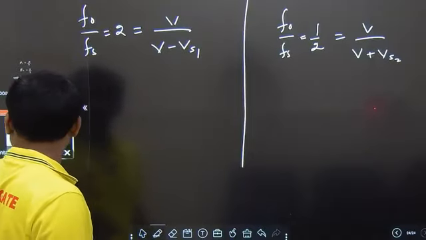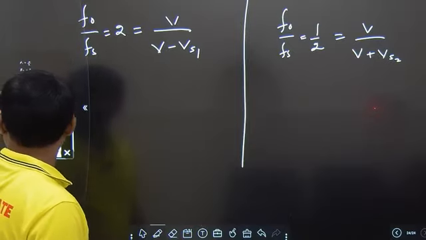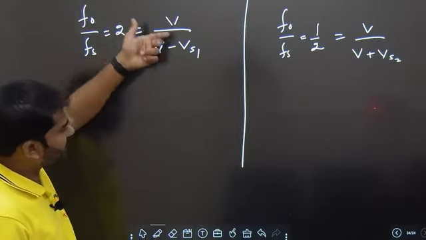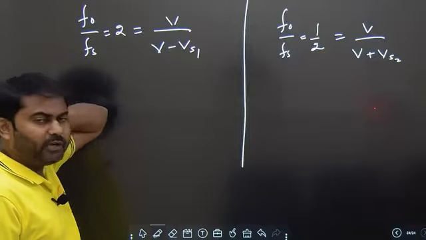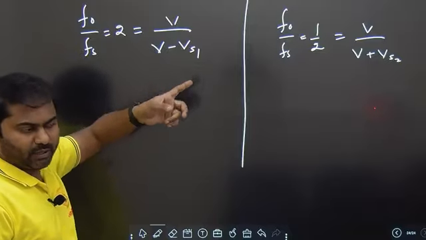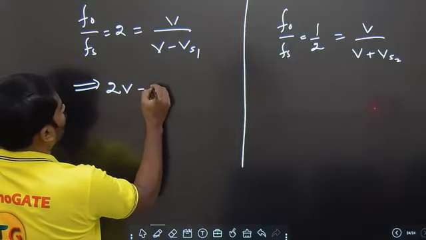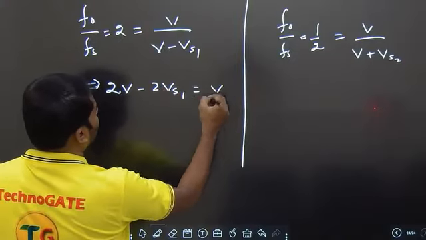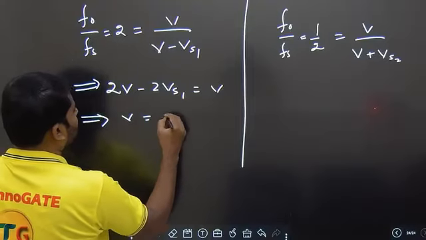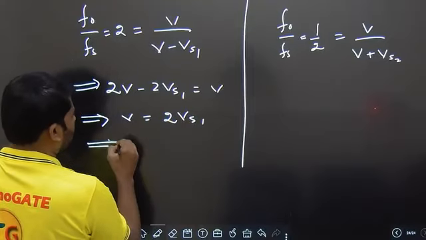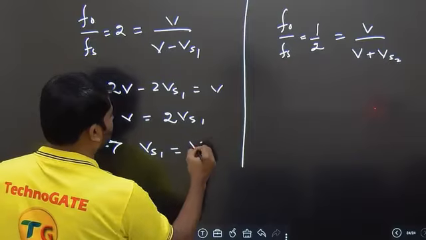Did they give us the value of the velocity of sound? They are asking us to use the letter V only, and we need to get the values of the velocities of the sources in terms of V only. If you simplify here, 2V minus 2Vs1 is equal to V. We have V is equal to 2Vs1, so the value of Vs1 is equal to V by 2.